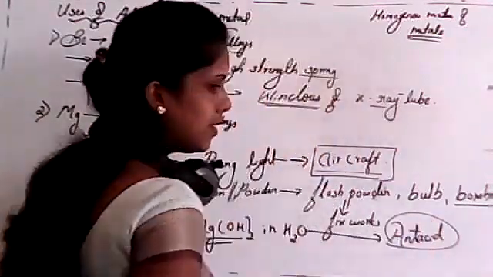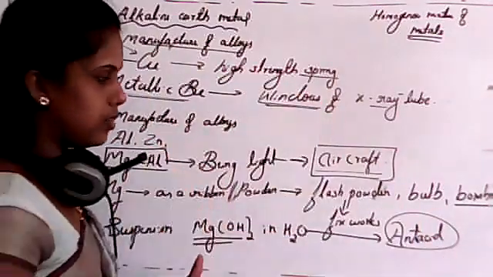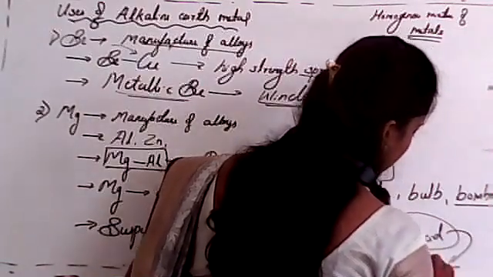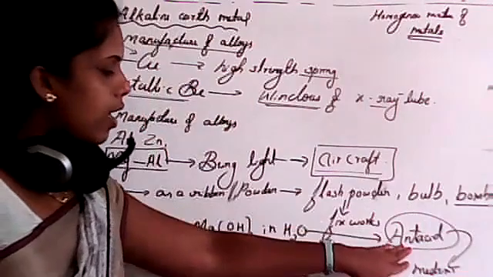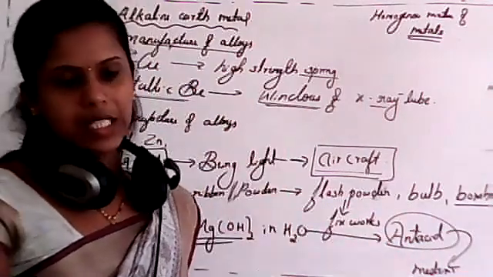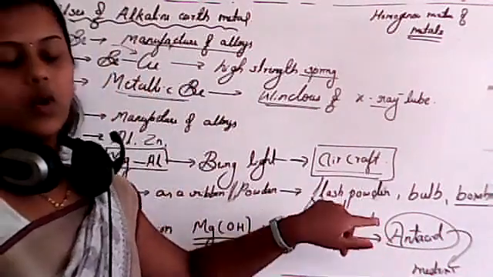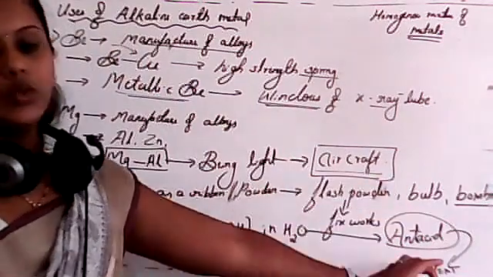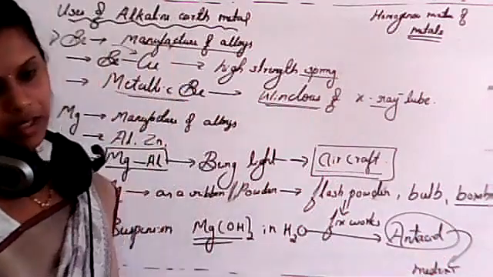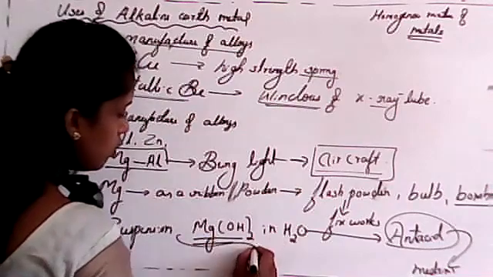Why do we call it an antacid, student? It is used as an antacid in medicine. Why do we use antacids? See student, antacids are used to minimize or neutralize the acidity of the stomach. Clear? If we feel acidity, in that case we use an antacid, isn't it? So the antacid will neutralize the acidity of the stomach. Clear?